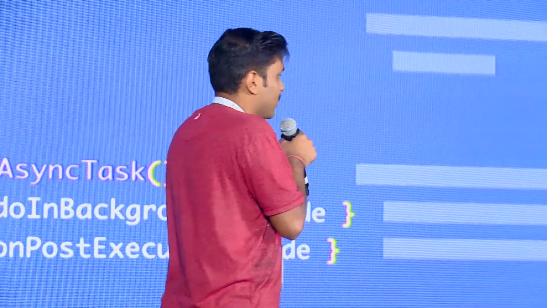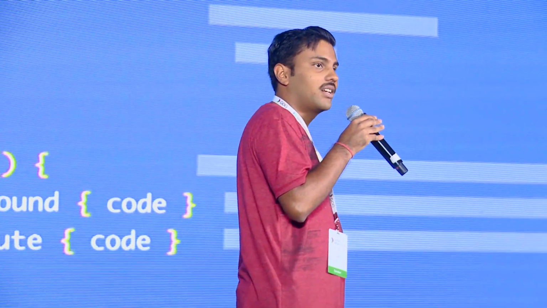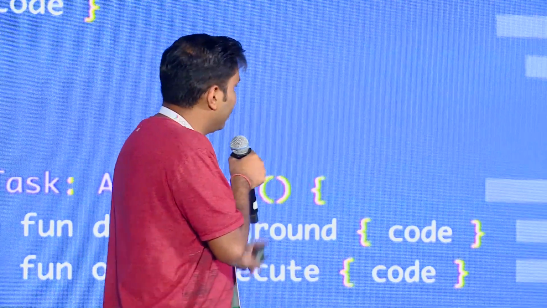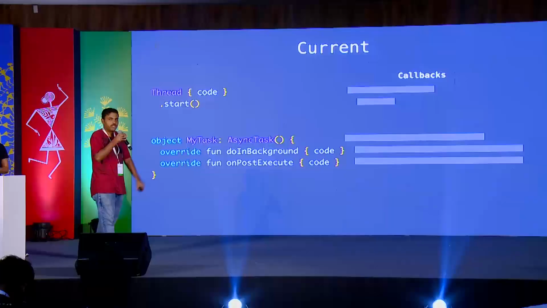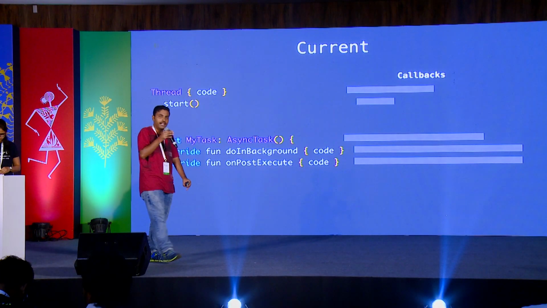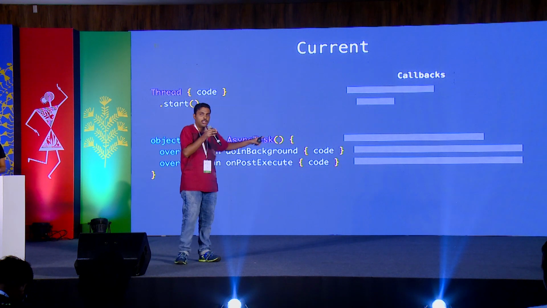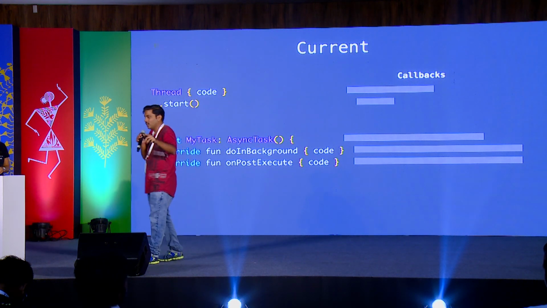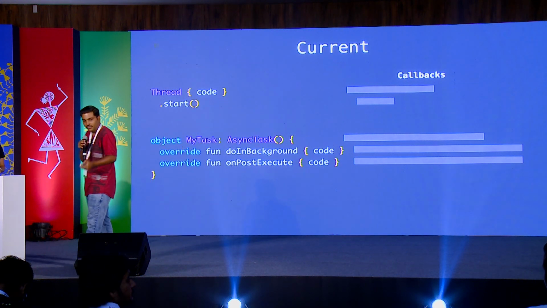Similarly, we have AsyncTask. AsyncTask was the old famous, my most favorite class, where you could do a lot of background work, and it used to crash your app pretty badly. Again, you had to use a lot of callbacks. The gray blocks that you see on the right are callbacks that you had to write. You had to do a lot of error handling. You had to talk to your UI thread a lot, back and forth.